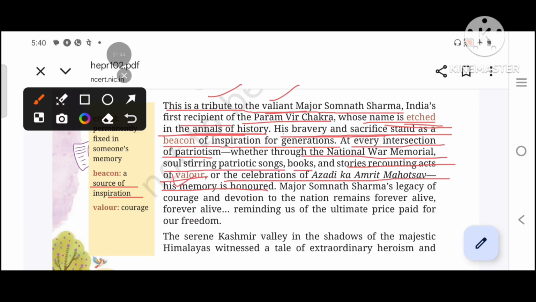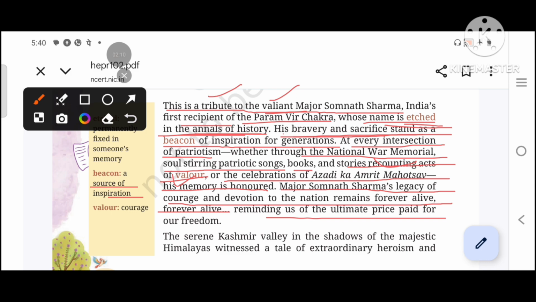Valor means courage, recounting, remembering the stories which recount or remember the acts of courage. Major Somnath Sharma's legacy of courage and devotion to the nation remains forever alive, reminding us of the ultimate price paid for our freedom. So, his courage and love for the nation will always be remembered.